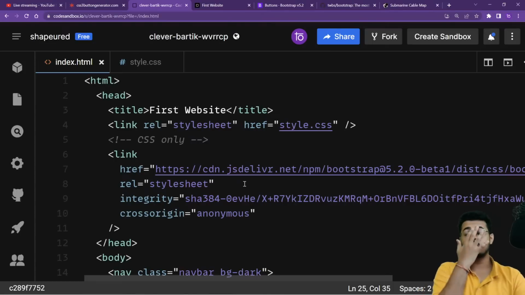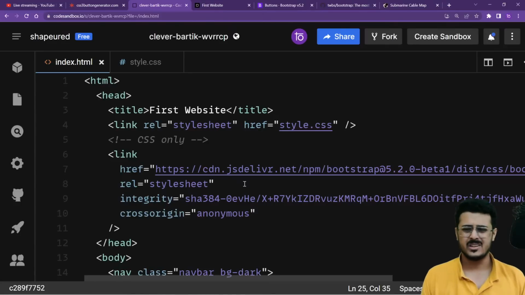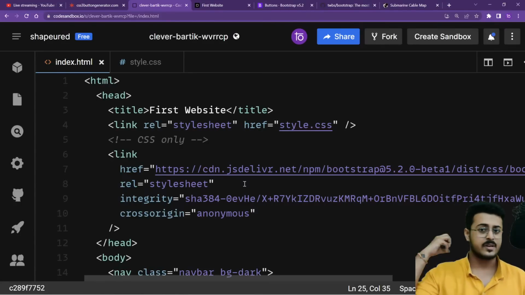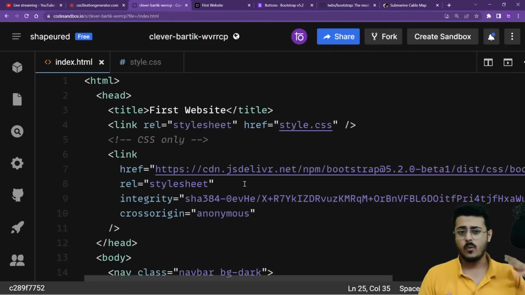See, those who are confused, you don't need to be confused, man. This is very simple. You are having Bootstrap. This is a front-end library that you are having. You don't want to write all that CSS code on your own. You don't want to go and type out the CSS code, 200, 300, 400 lines of code. So you are having the Bootstrap library that you can directly use.